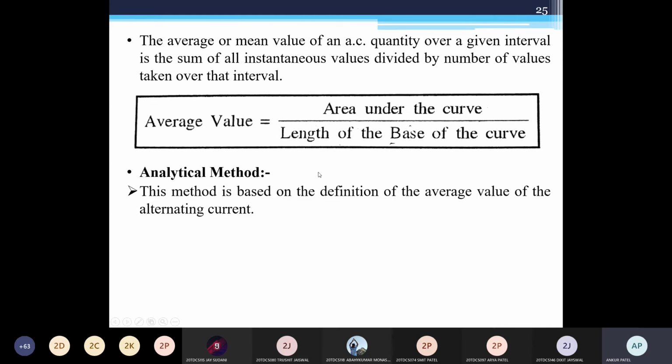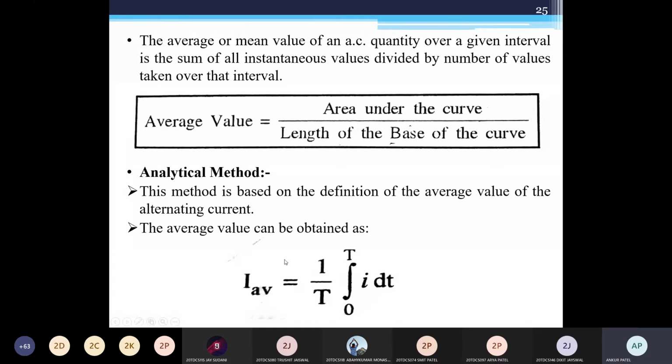We have an analytical method to find this average value. In that we consider the integral part of the waveform. So I average is given by 1 upon T times the integration from 0 to T of I dt. T is the length of the cycle.